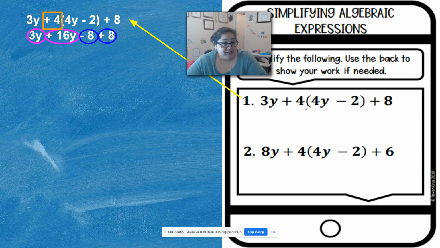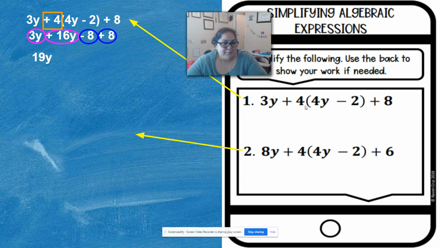Combine my like terms. Notice I used 2 different colors because in the other slide with combining like terms, I said you're going to use different colors to identify your like terms. Then I combine them. 3 plus 16 is 19. Negative 8 plus 8 crosses out to 0. So I have 19y.